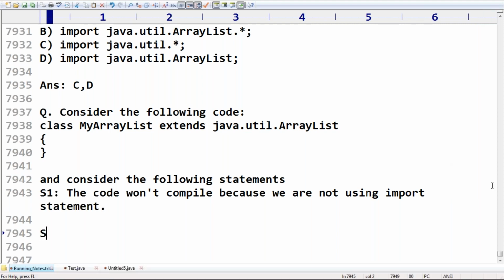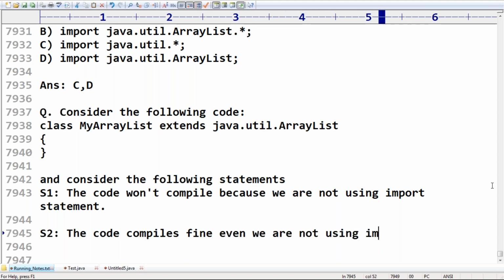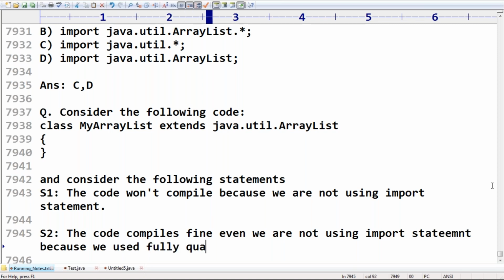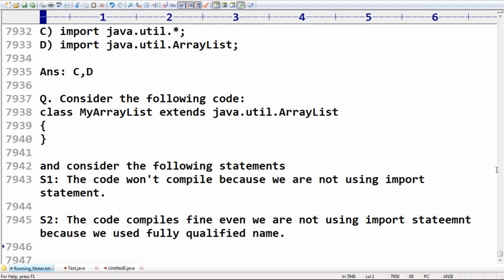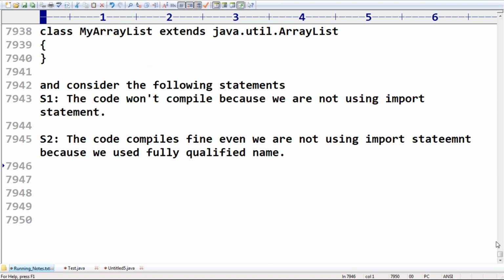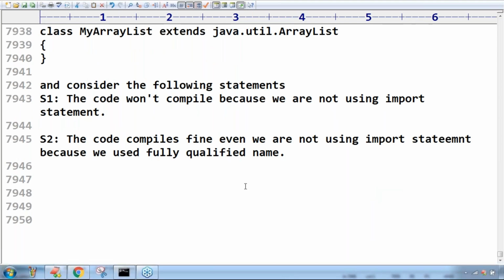Next, the second statement: the code compiles fine, even though we are not using an import statement, because we use a fully qualified name. Can you please confirm, among these two, which is the valid statement and which is the invalid statement?